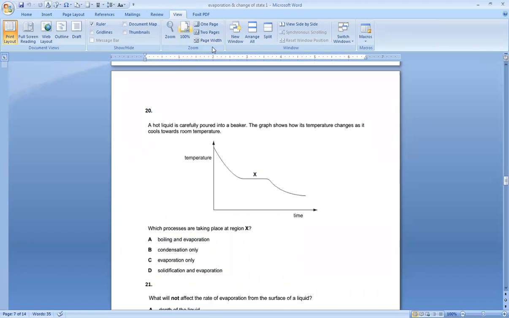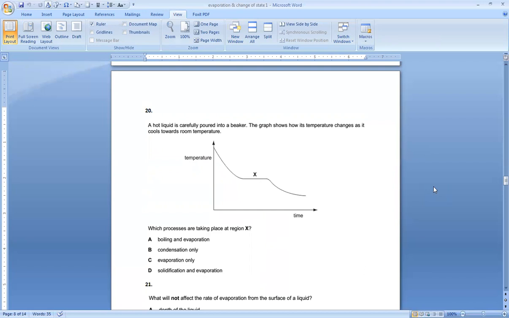Hot liquid is carefully poured into a beaker. The graph shows how the temperature changes as it cools towards room temperature. Which processes are taking place at region X? It was a hot liquid, so at X a change of state is taking place: liquid is changing into solid.